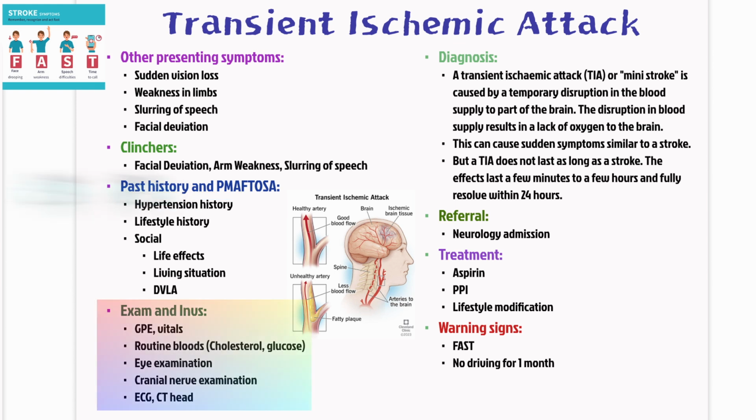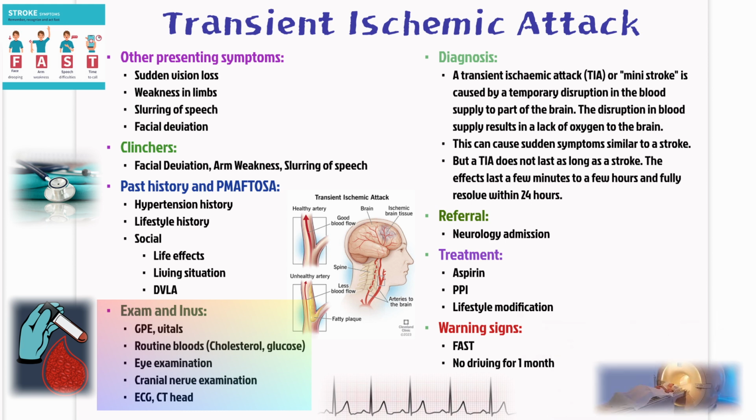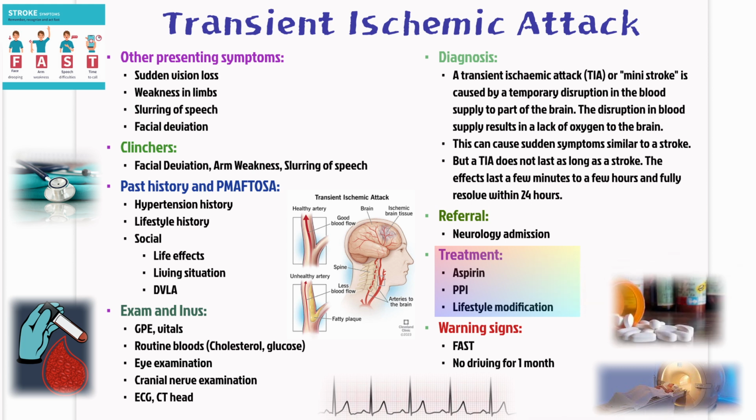In your exam, do a general physical assessment including vitals, check their bloods, especially glucose and cholesterol, perform a cranial nerve exam, and get an ECG to rule out atrial fibrillation or other arrhythmias. A CT head might be needed to rule out an infarction or hemorrhage. TIA is a temporary disruption in blood supply to part of the brain, and management usually involves antiplatelet therapy like aspirin, often co-prescribed with a PPI to protect the stomach.